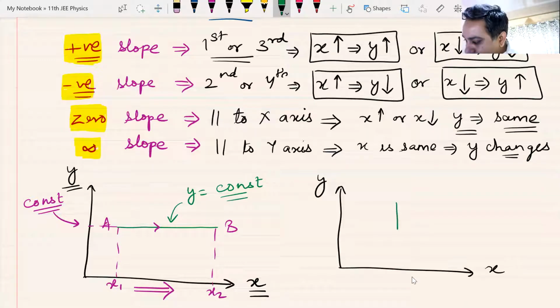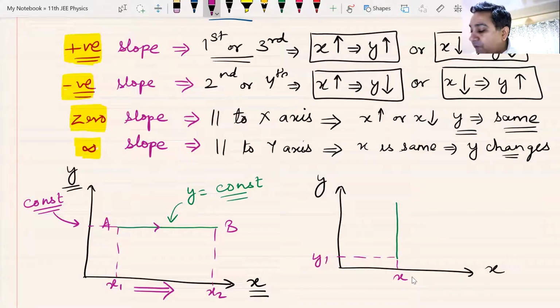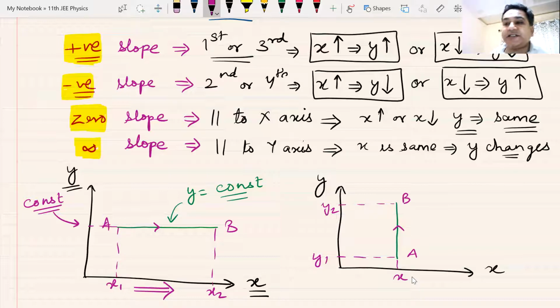Such a graph, as you can see over here, beta, the value of x remains constant, but the value of y is just changing. We don't know why it is changing. We are going from A to B, the value of y changes, but nothing happens to x.